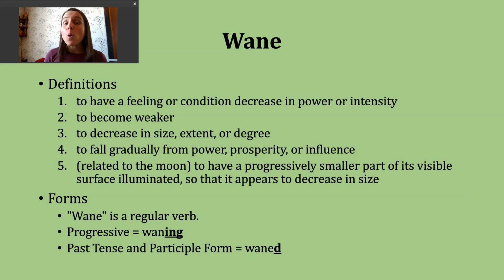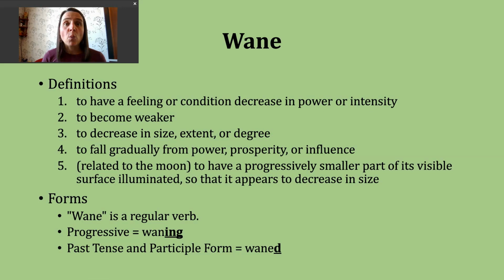You should know that wane is a regular verb. To make the progressive form of this verb, you're going to drop the E on the end before you add the suffix that starts with the vowel letter I, I-N-G. That'll form waning, waning. The past tense and participle forms of this verb can be made by just adding the letter D, since this verb already ends in an E.